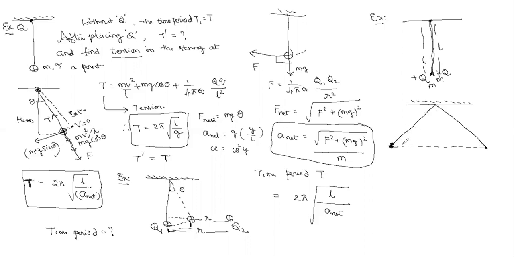What are the forces acting? Number one, the repulsive force between Q and Q, acting like this. Number two, mg downward, perpendicular to it. And number three, the tension in the string. Both strings have the same tension, which is why I am drawing only one. Why waste time?